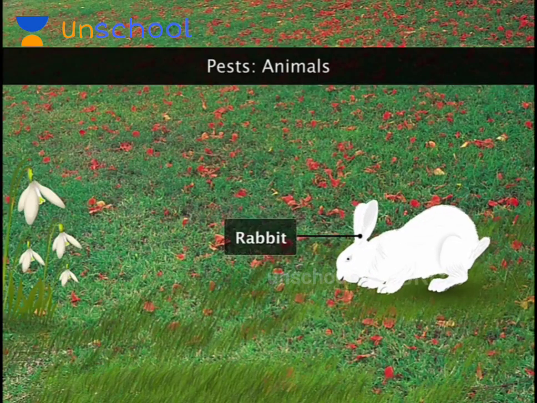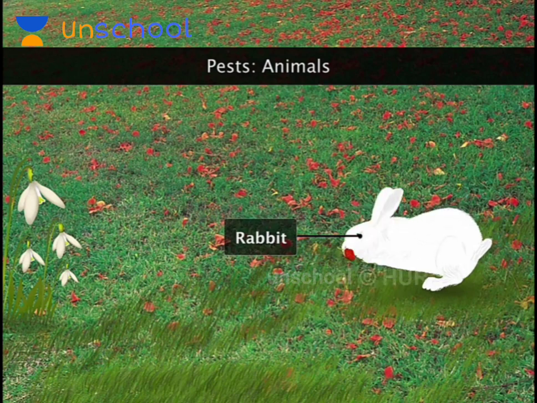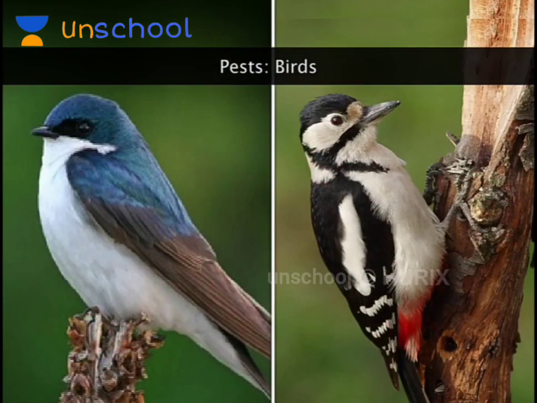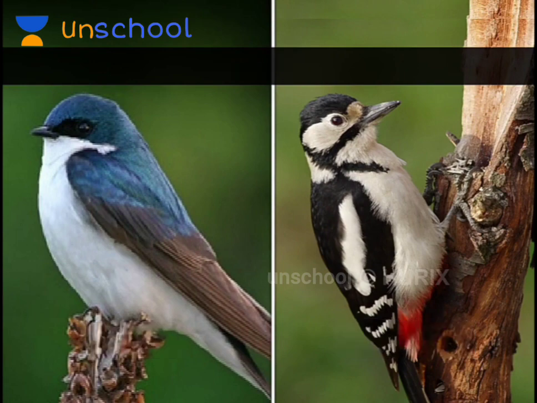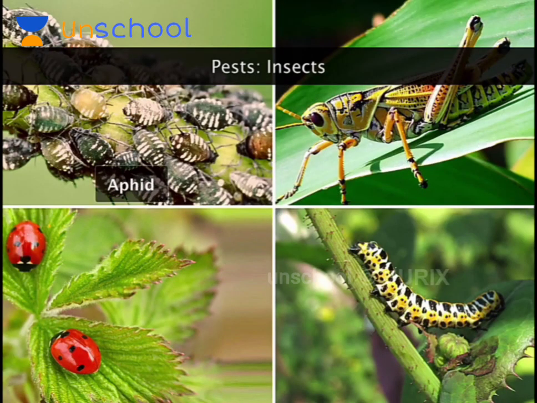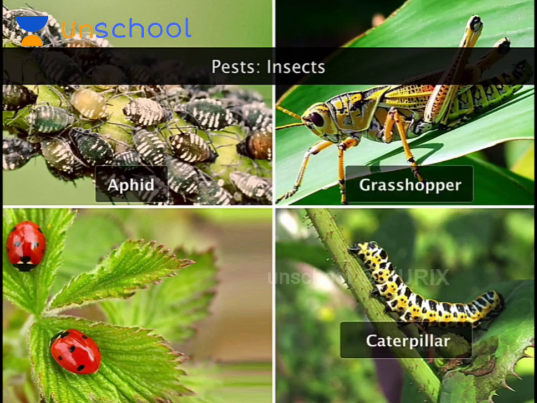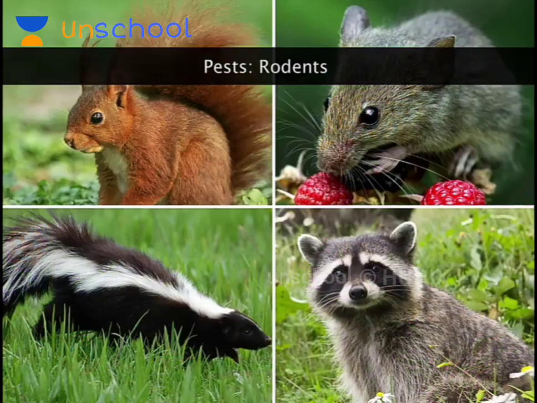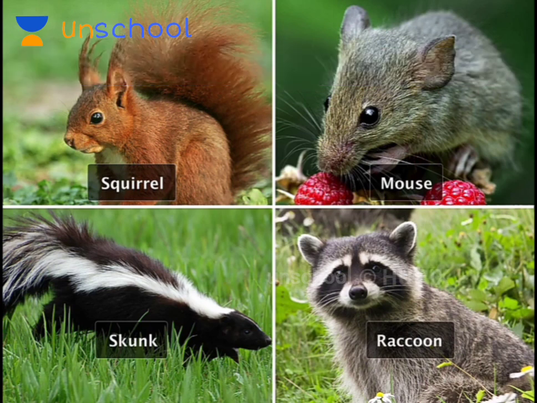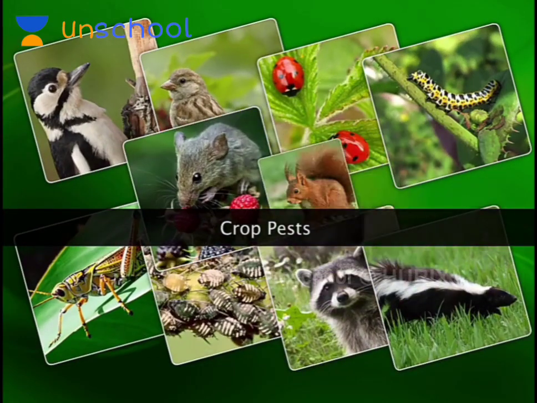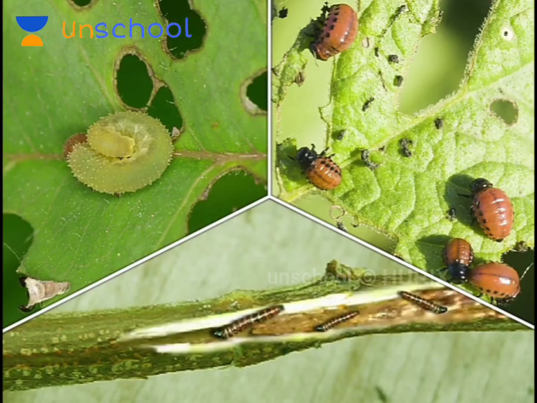Can you name some insects, rodents, and other animals which destroy crops? Animals such as rabbits, birds such as swallows and woodpeckers, insects such as aphids, grasshoppers, caterpillars, and beetles, and rodents such as squirrels, mice, skunks, and raccoons are some commonly found crop pests. These pests generally destroy crops in three ways.